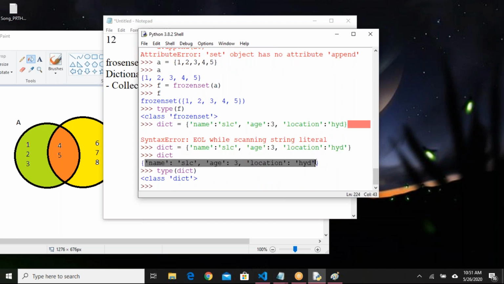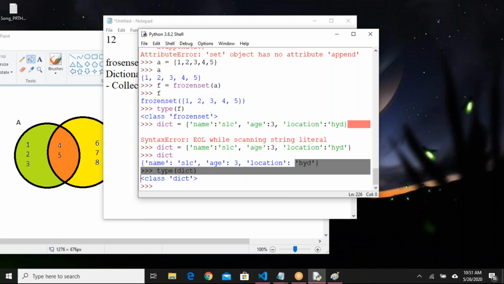So it contains multiple elements as key value pairs. So name is a key, SLC is a value, age is a key, 3 is a value, location is a key, Hyderabad is a value. Okay, values you can have any type, of course keys also, but for better usage we keep them like this. Okay, so how to access it?